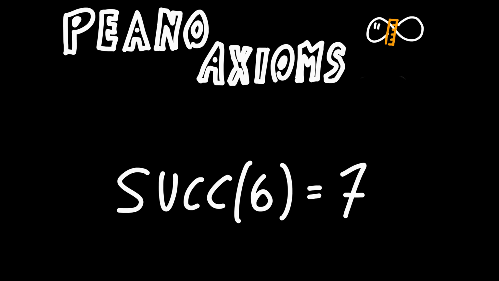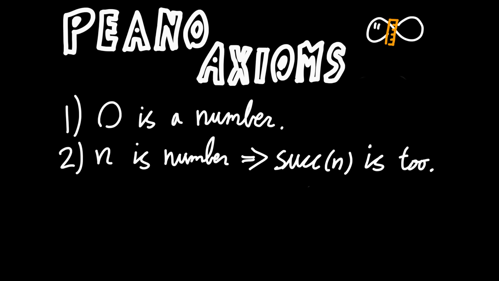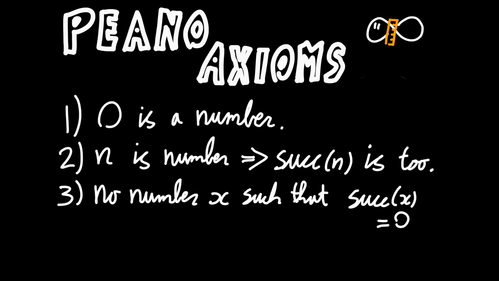Let me give you a quick overview of what these axioms are. The first axiom states that 0 is a number. The second axiom states that for each number, the successor of that number is also a number. You can think of this as meaning that for each number, the number plus 1 is also a number. The third axiom states that 0 is not the successor of any number. We are not considering negative numbers here. These axioms are meant to represent only the positive integers, which is why we have this rule.